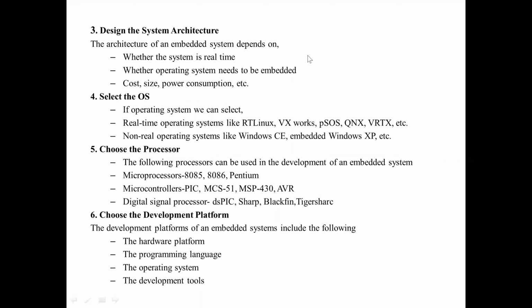See, for example, designing system architecture, that is whether OS operating system is required or not, we are checking out everything. And then OS, what type of OS you are going to use. If it is a PC, mobile phone kind of embedded system. And then choose what type of processor, whether you require Intel, different types of processor are there, different types of controller, depends on the applications we use.